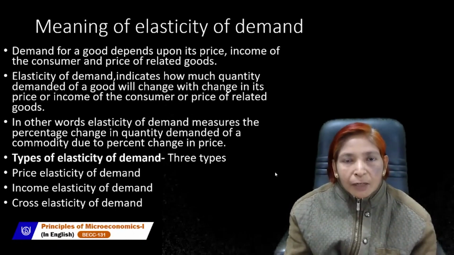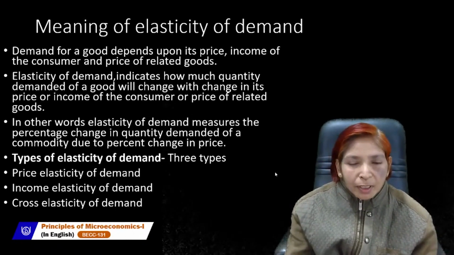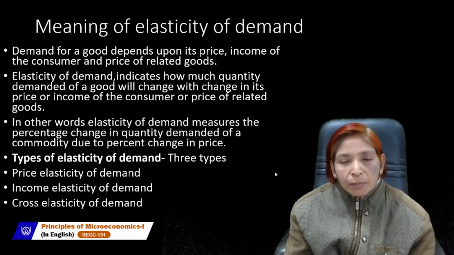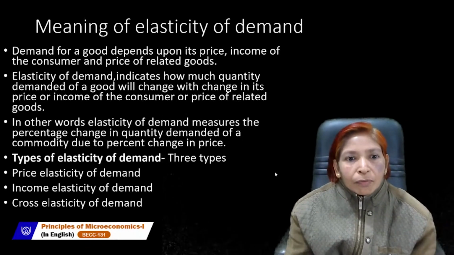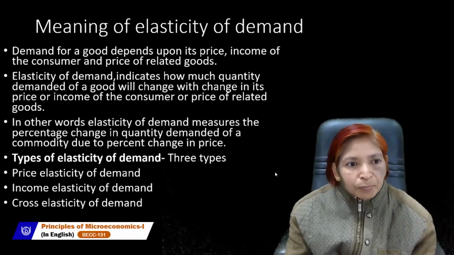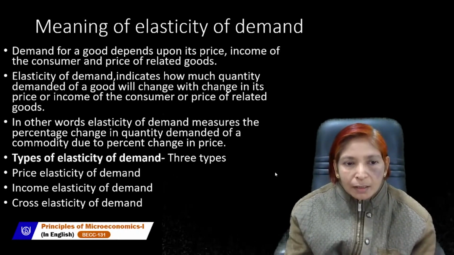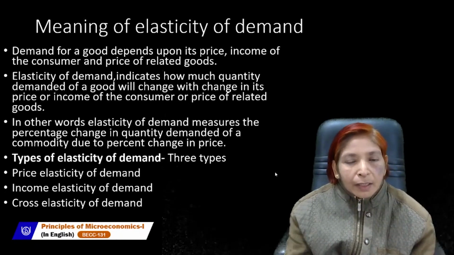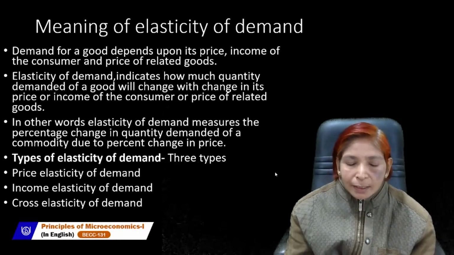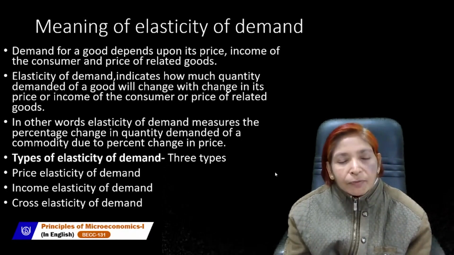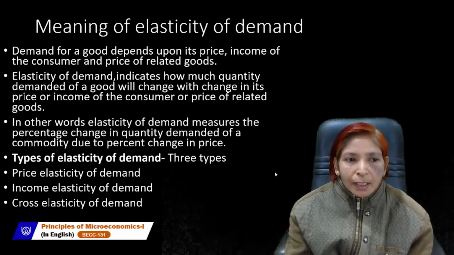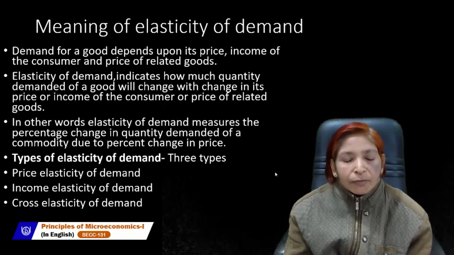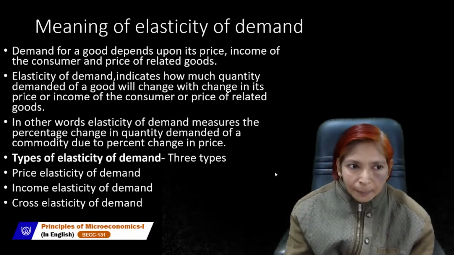Toned milk is inferior because it is cheaper than full cream milk. So inferior goods demand is always related to income level inversely. If income of the consumer increases, demand for inferior goods falls. And if income of the consumer falls, demand for inferior goods rises.